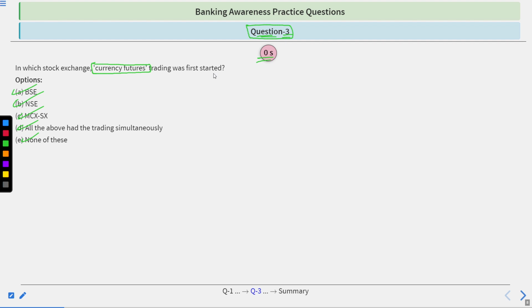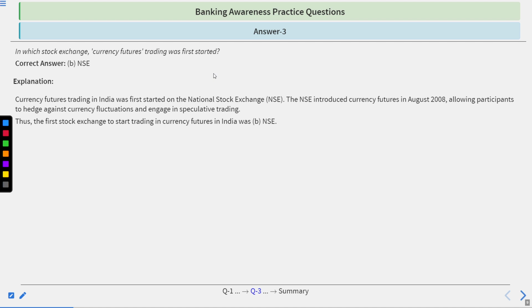Okay, the time's up. Correct answer is NSE. Go by explanation. Currency futures trading in India was started on the National Stock Exchange. The NSE introduced currency futures in August 2008, allowing participants to hedge against currency fluctuations and engage in speculative trading. Thus, the first stock exchange to start trading currency futures in India was NSE, the National Stock Exchange.